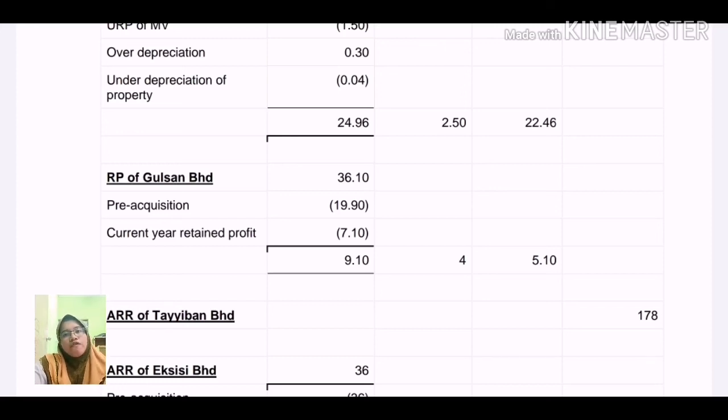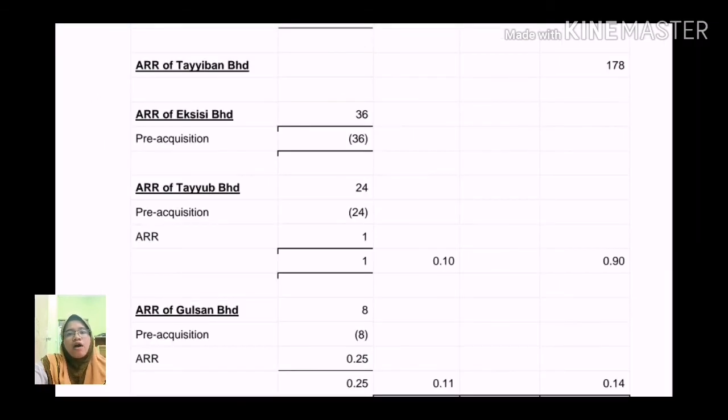After settling the calculation of retained profit, we calculate the ARR. All the parent ARR we record in the group. As for XCC, the balance CD of ARR less the pre-acquisition ARR amount of 36, which results in no distribution to parent and NCI. As for Tayub Berhad, the balance CD less the pre-acquisition, then plus the ARR of 1 million, which is the excess of the fair value, then 1 million will be divided to group and NCI using the portion of interest. As for Gulsan, the balance CD at million, we less the pre-acquisition of 8 million,